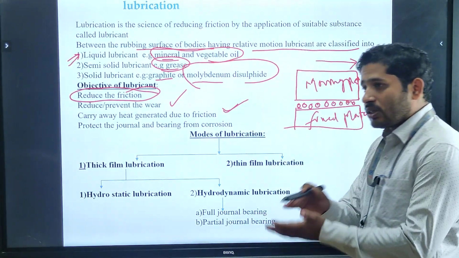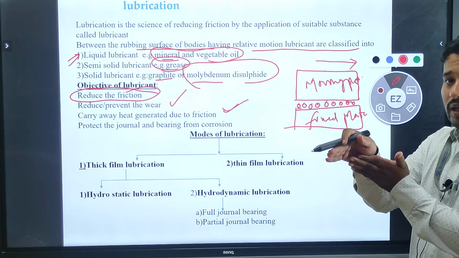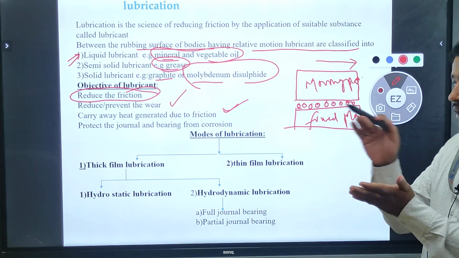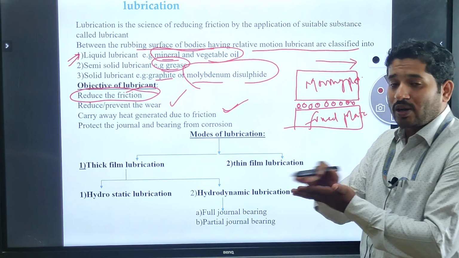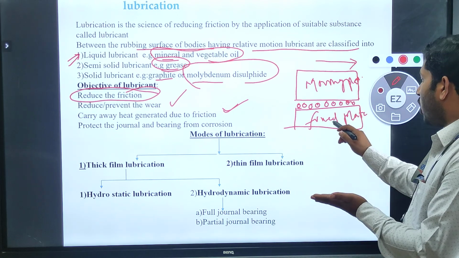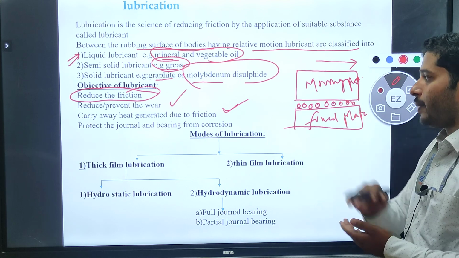So if friction is occurring on the surface of the moving plate as well as on the surface of the fixed plate, our intention is we need to carry away the heat generated on the surface, if you are using the lubrication in between the contact surface of the fixed plate as well as the contact surface of the moving plate.